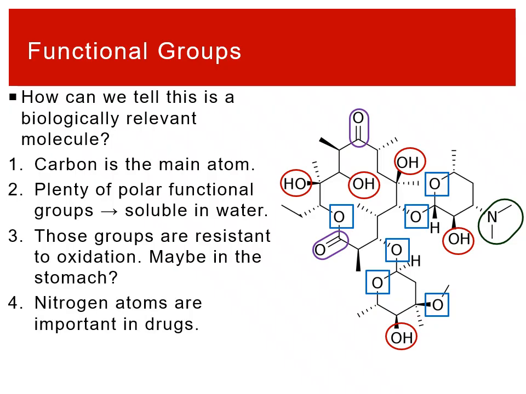And then when you see a nitrogen atom in a molecule, that's a really good sign that this is a drug. That's a really good sign that this thing is pharmaceutically active. And finally, we haven't talked too much about this, but organic molecules can have really particular shapes. You'll note there are all the wedge and dash bonds shown in the molecule, and those indicate particular positions of all of these different carbon atoms. When a particular shape is shown like that, that's another surefire sign that this thing is probably biologically active, because there are a lot of different possible shapes, and this particular shape is what makes it an antibiotic. It's what makes it erythromycin.